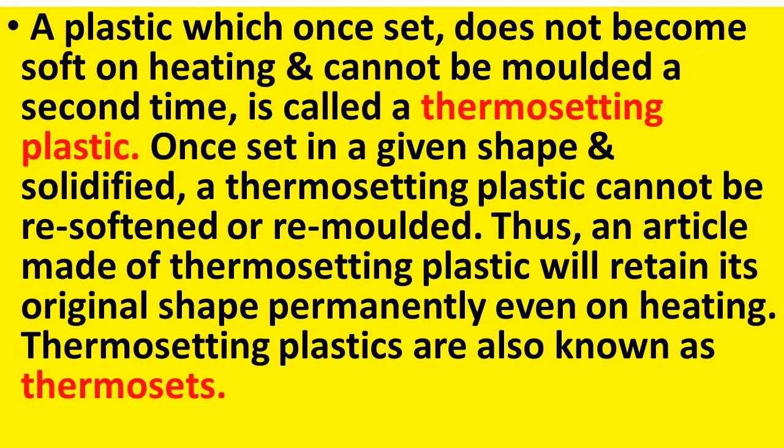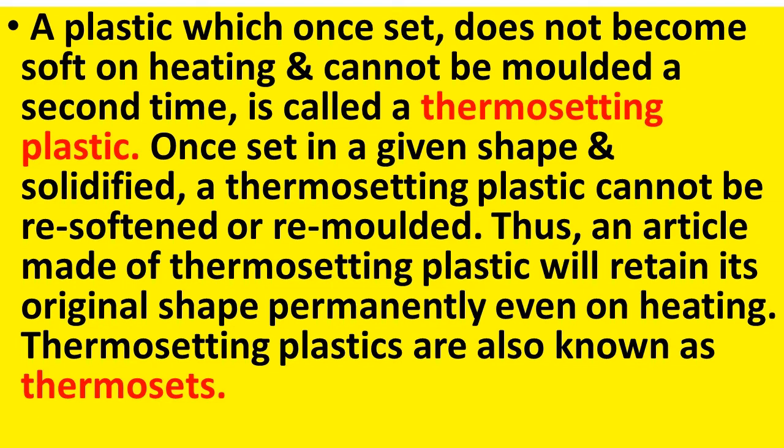A plastic which once set does not become soft on heating and cannot be molded a second time is called thermosetting plastic. So what is meant by thermosetting plastic? A type of plastic which once set does not become soft on heating and cannot be molded a second time is called a thermosetting plastic. That means once a shape is given, it is a permanent shape.